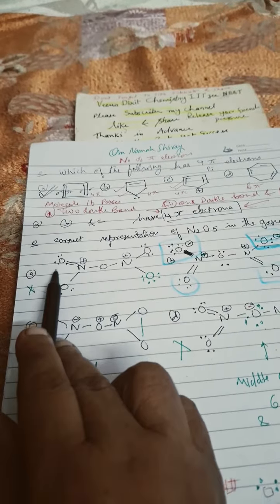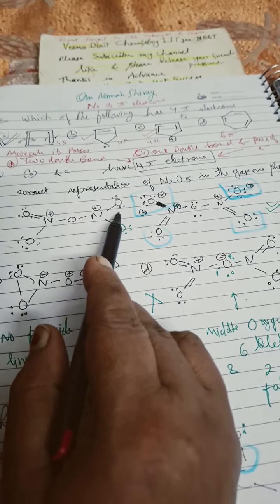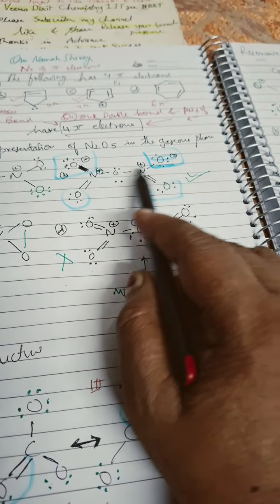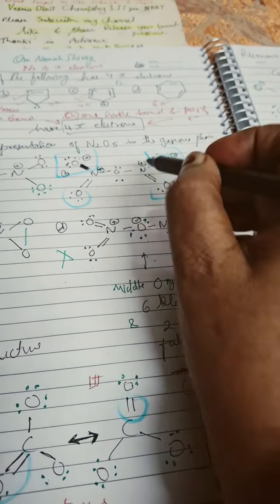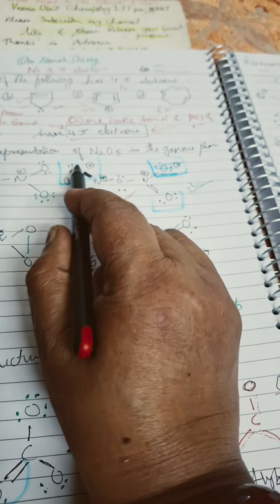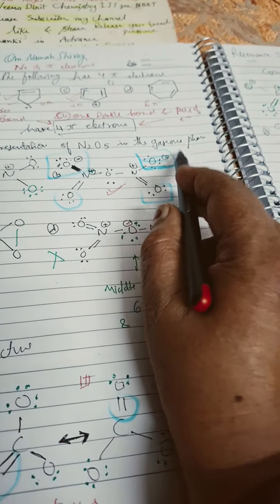This is out. And this is out, because here, see here, single bond, oxygen is having only 4 electrons. So it is not correct. Only this is correct because it fulfills all the requirements. Oxygen is in the center, double bond 2 pi electrons, 2 lone pair. 1 negative charge carries 6 electrons. Oxygen carries 6 electrons, 1 negative charge, this is also okay.